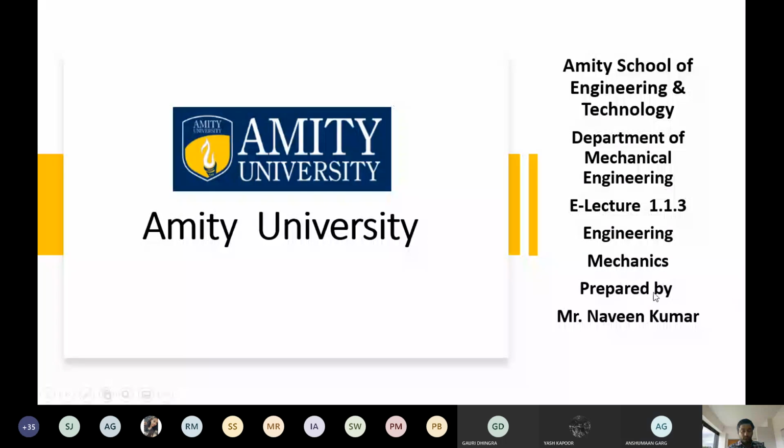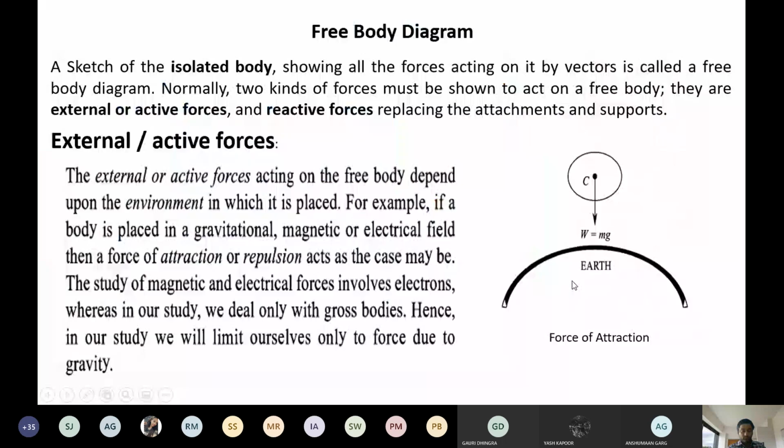This is the third lecture of our course. Now we are going to the free body diagram. Till now, I am recapping once again in case you missed something. Firstly, we discussed what mechanics is. Then the chart of mechanics. Then the principle of transmissibility of forces. Then different types of forces. After that, how we resolve forces in the x direction: if you have a force acting at angle theta, F cos theta, F sin theta. After that, different types of support reactions: hinge support, roller support, and fixed support.